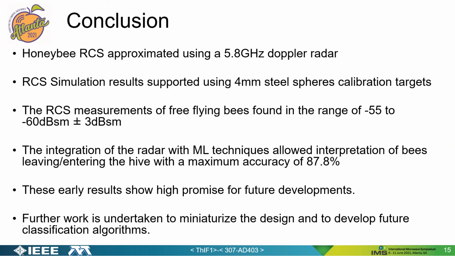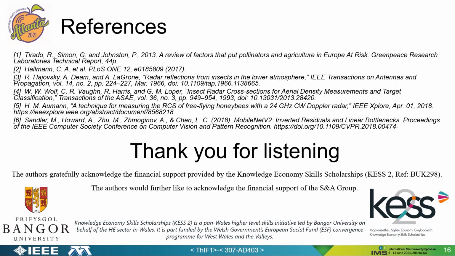In conclusion, simulation results supported the use of a 4mm steel sphere for calibration. Free-flying honeybee radar cross-section was estimated in the range of -55 to -60 dBSM plus or minus 3 dBSM. The integration of the radar with machine learning techniques allowed interpretation of bees leaving and entering the hive with a maximum accuracy of 87.8%, which was recently improved to 91.5%. These early results show high promise for future developments, and future work is undertaken to miniaturize the design and to develop future classification algorithms. So that's it for this presentation.